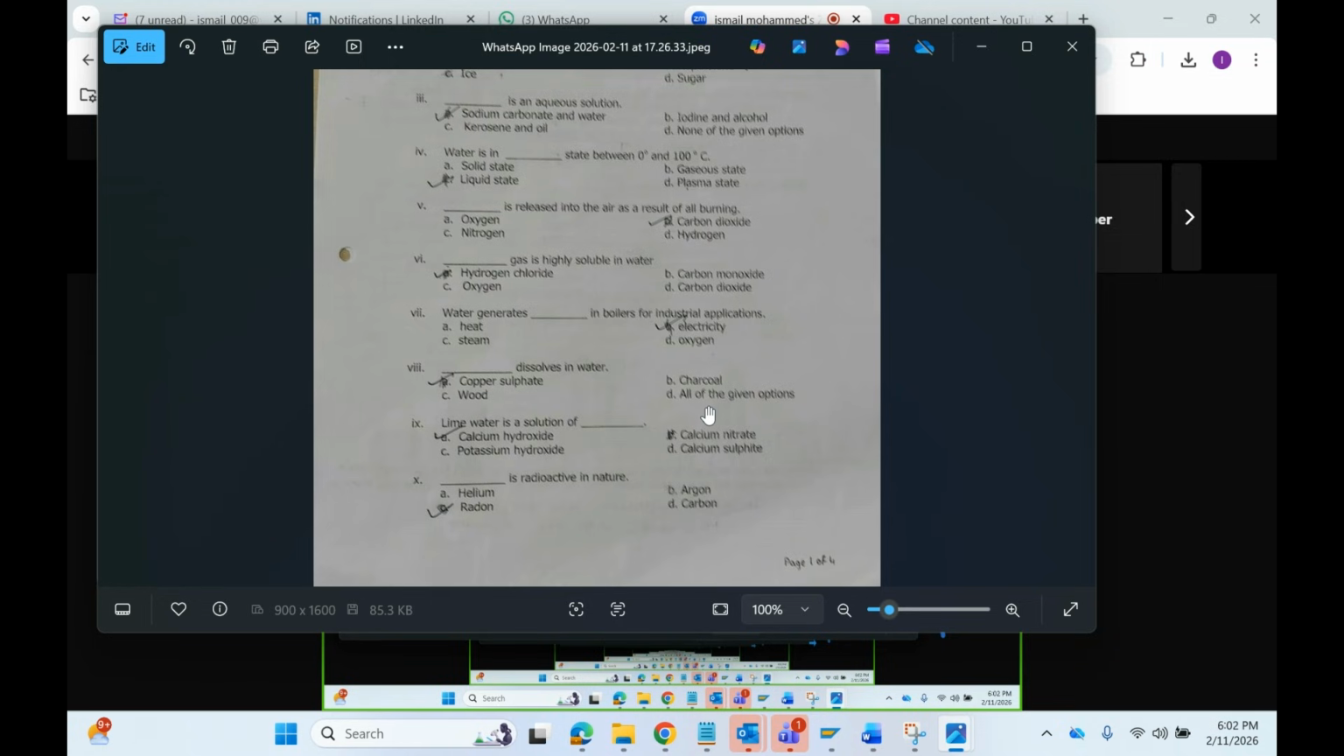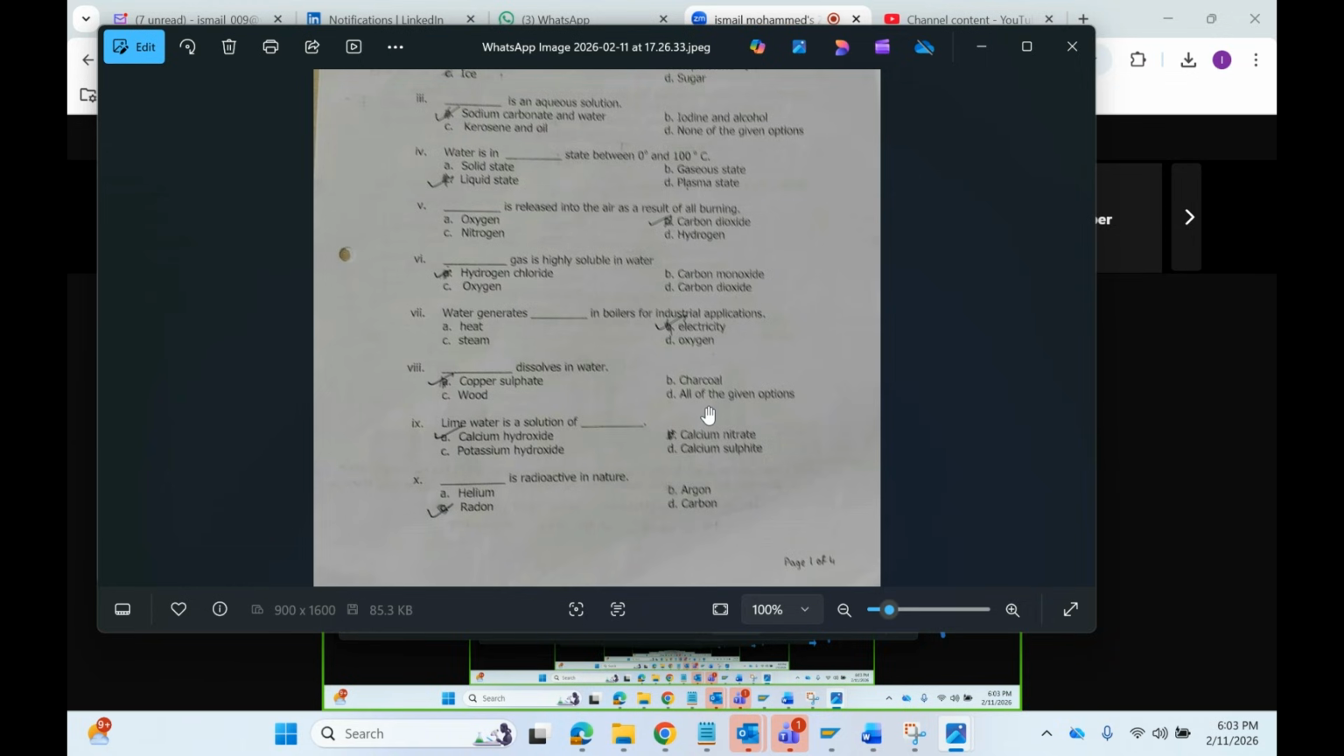Copper sulfate. Lime water is a solution of calcium hydroxide. Remember it. And here one important question is, how do you test the presence of CO2 in the atmosphere? What happens when lime water, which is calcium hydroxide, is used?